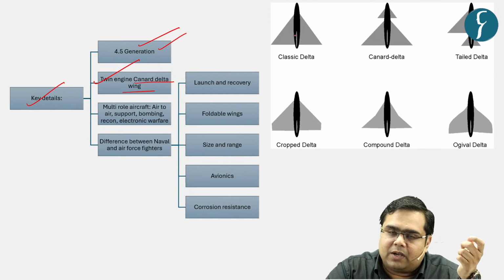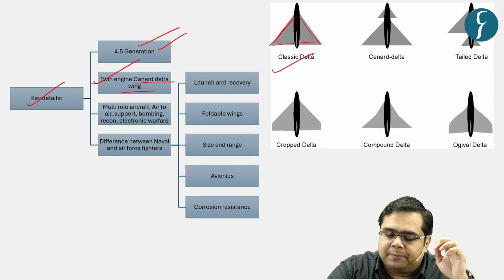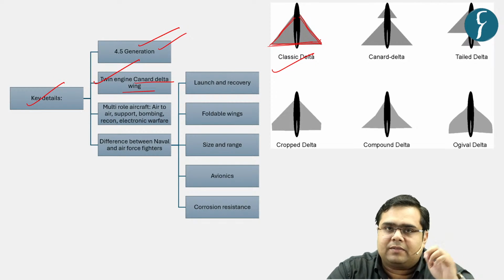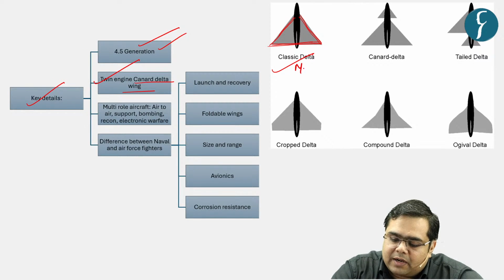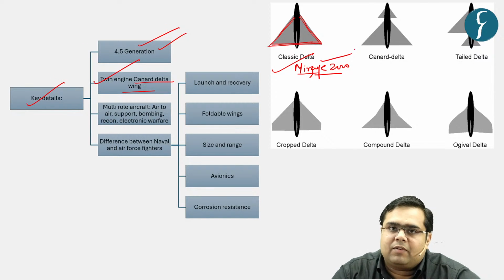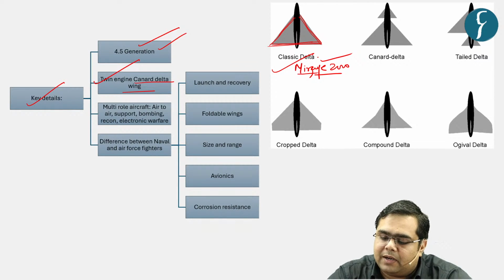Because this is a delta wing aircraft, it is called a delta wing because you can see that this is making a D. So obviously, the classical delta wing had this delta-shaped wings. What can be the example of this classical delta wing? We have an aircraft called Mirage 2000. Again, this was taken from Dassault, France, and this is an example of classical delta wing.